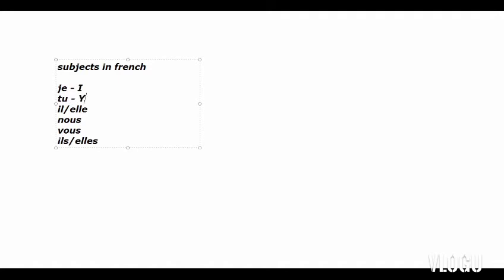Tu means you. Now you have to listen for il. Il stands for he here, and elle stands for she.